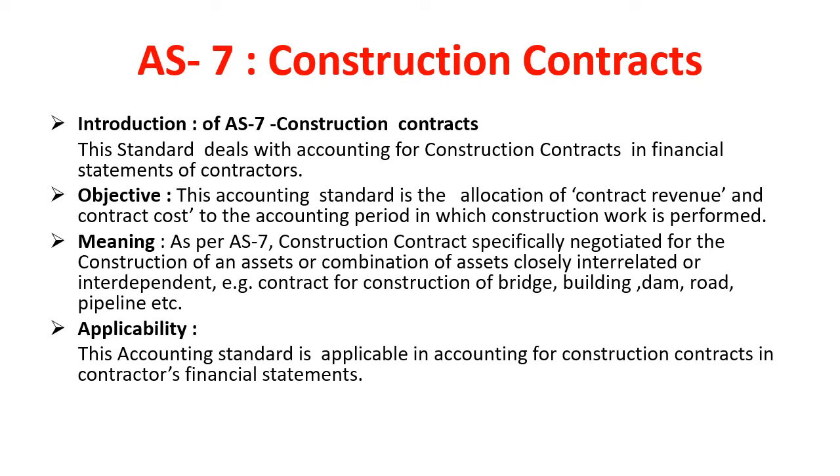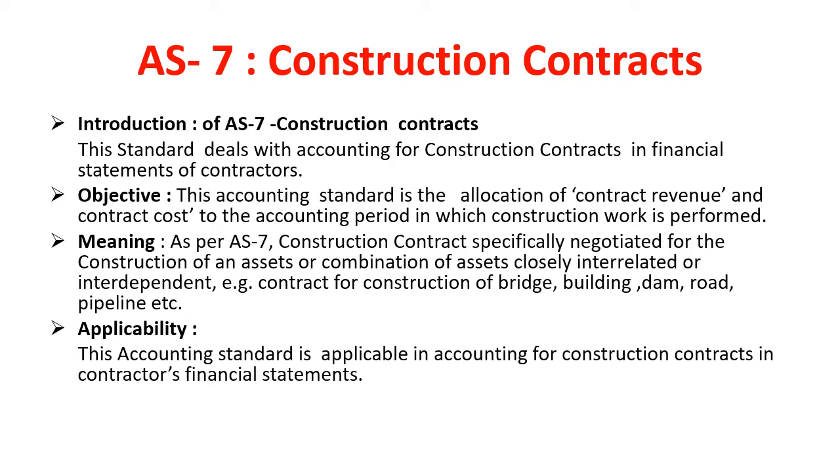And the objective of construction contract is accounting for long-term construction contracts, which involves a question as to when revenue should be recognized and how to measure the revenue in the books of the contractor. As the period of construction contract is long, work of construction starts in one year and is completed in another year, or after 4 or 5 years, and so on.